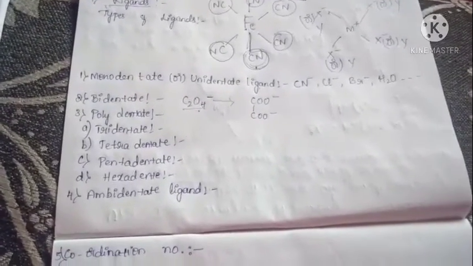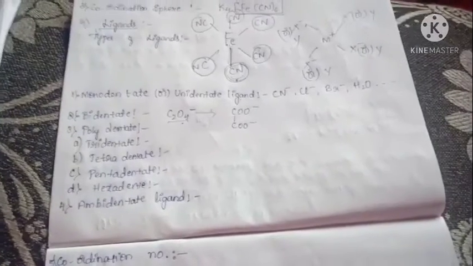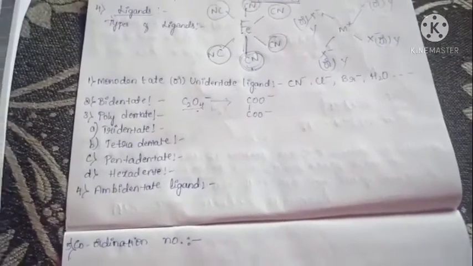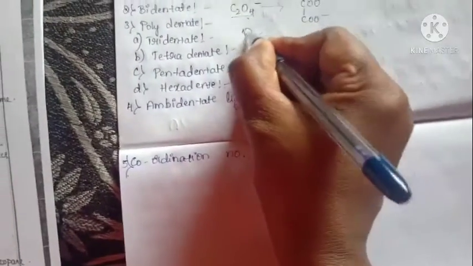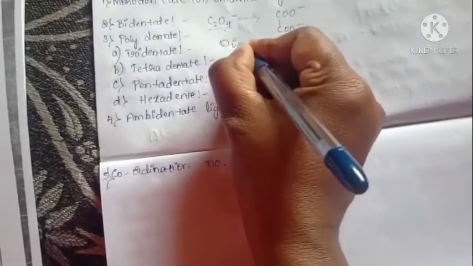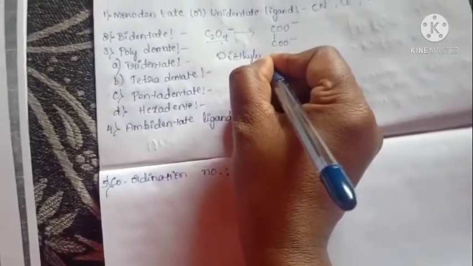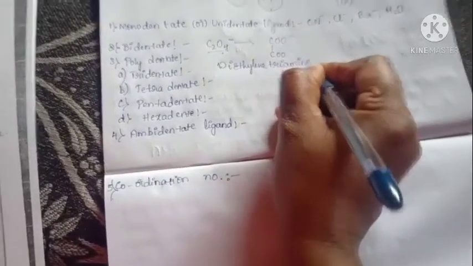Polydentate ligands contain more than two donor atoms. The first one is the tridentate ligand. It means the ligand has three donor atoms. For example, diethylenetriamine. That is an example of a tridentate ligand.